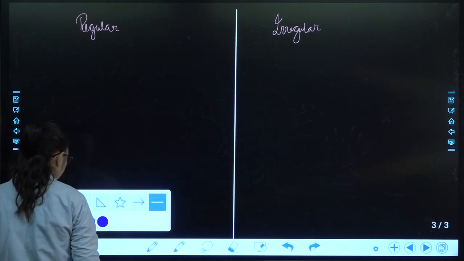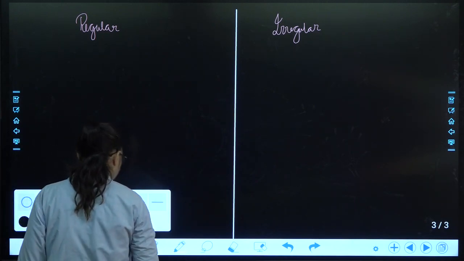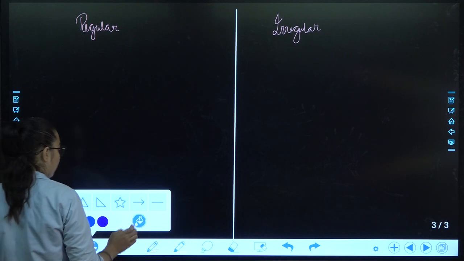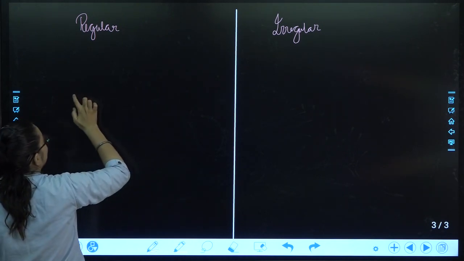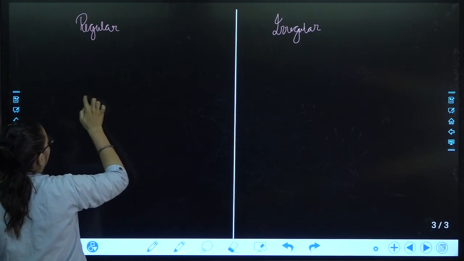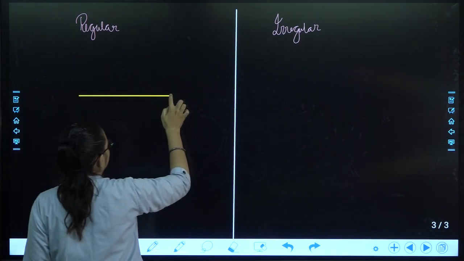These are two types of reflection, which is regular reflection and irregular reflection.